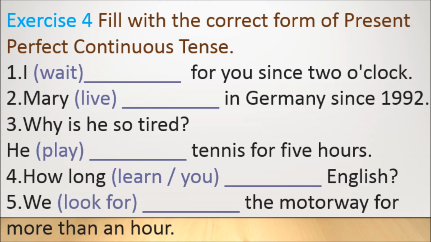Now we come to the last exercise. This is exercise 4. Here you have to fill with the correct form of the present continuous tense. There are 5 sentences given, and before you complete, remember these are present perfect continuous tense. So you have to use has or have plus been plus the ing form of the main verb. Hope you can complete and show me the results soon.